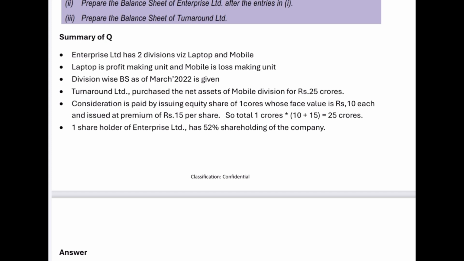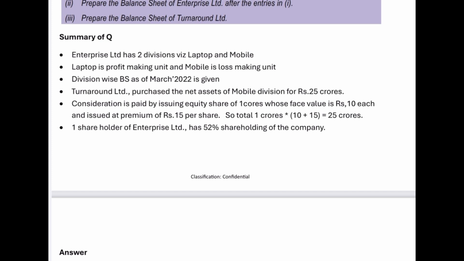And now we have Turnaround Limited, which is supposed to be the group company. It purchases the net assets of the mobile division for rupees 25 crore, and the consideration is paid by issuing equity shares of 1 crore whose face value is 10 and issued at a premium of 15. So total consideration is 1 crore into 10 plus 15, which is 25 crores.